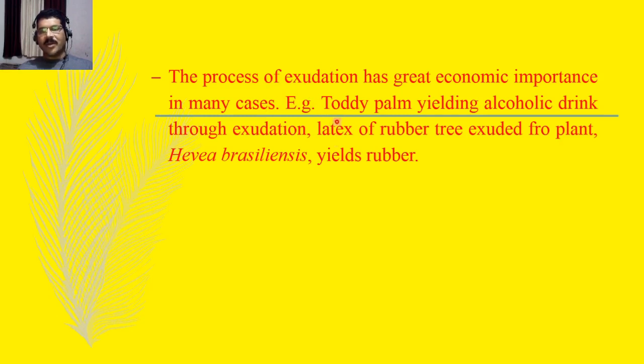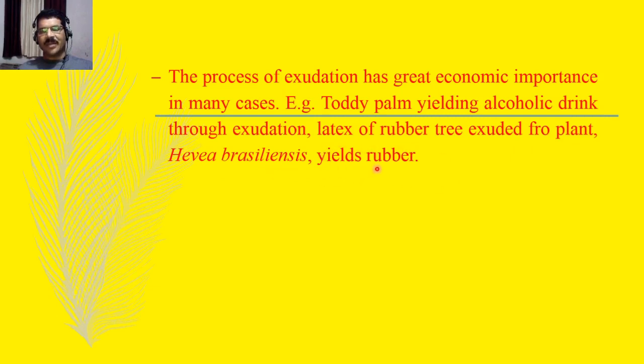For example, the toddy palm yields an alcoholic drink through exudation. In Marathi we call it tadi. This plant yields an alcoholic drink through exudation, and people drink it. Then the latex of the rubber tree, Hevea brasiliensis, yields rubber.